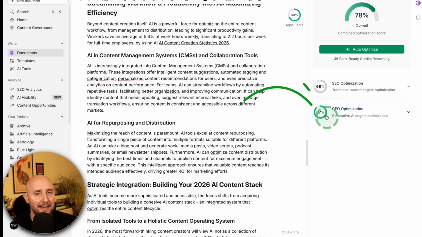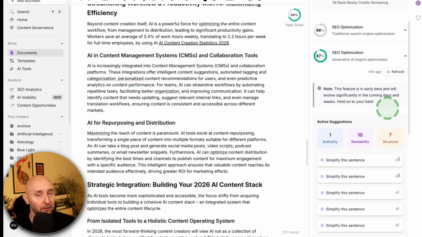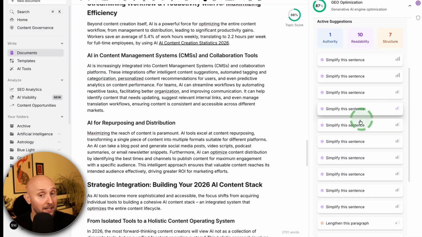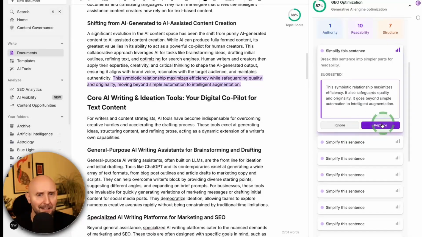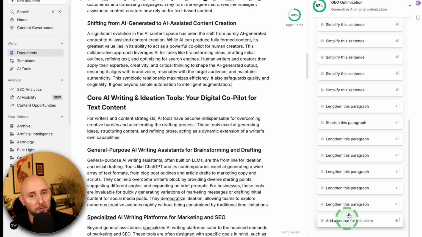And now here we can see our GEO optimization score is 87%, which is pretty amazing. So right out of the gate, this article should stand a good chance of getting picked up by AI platforms like ChatGPT and Perplexity, as well as Phrase suggesting some little tweaks you can make, for example, simplifying certain sentences. And I can do that just by clicking on this button, and straight away, Phrase has rewritten that sentence for us to make it more simple, as well as other optimization suggestions Phrase is suggesting right here too.